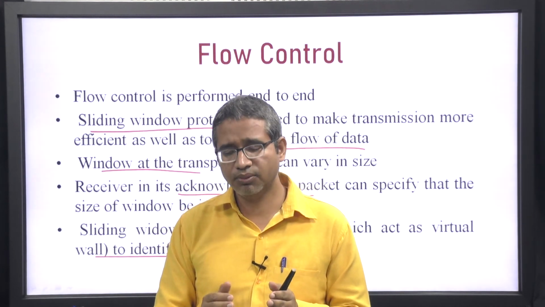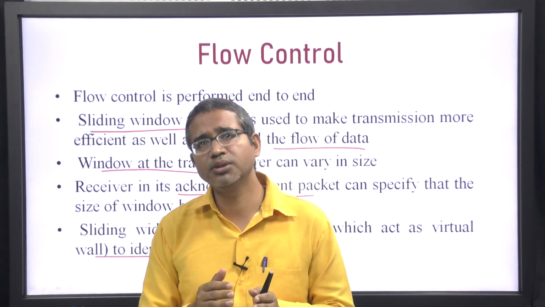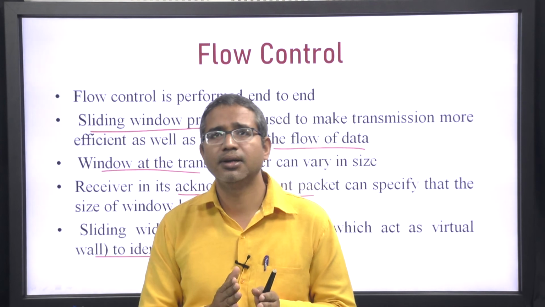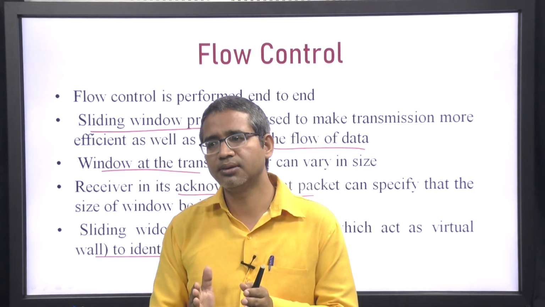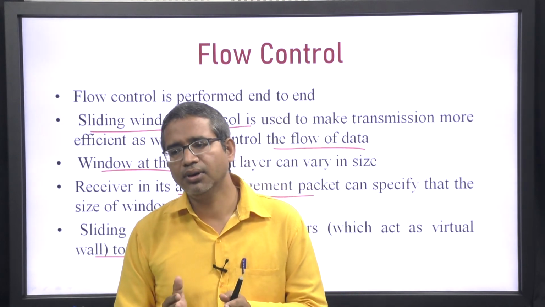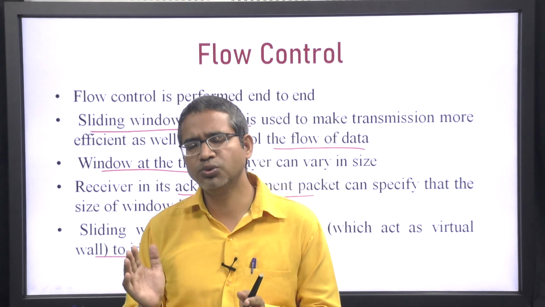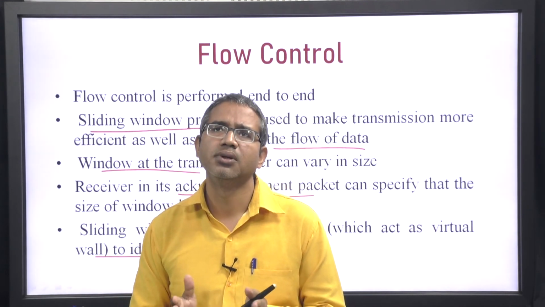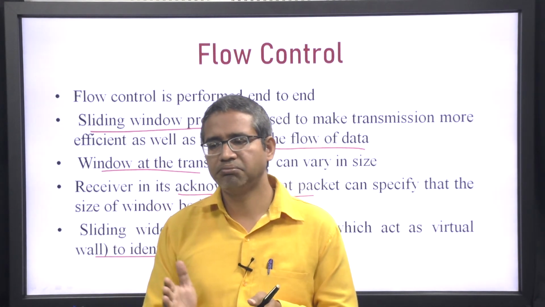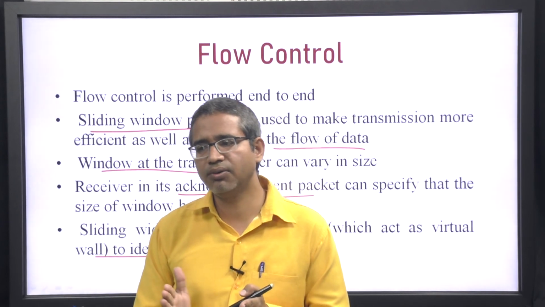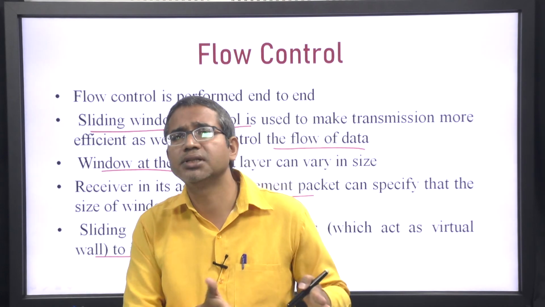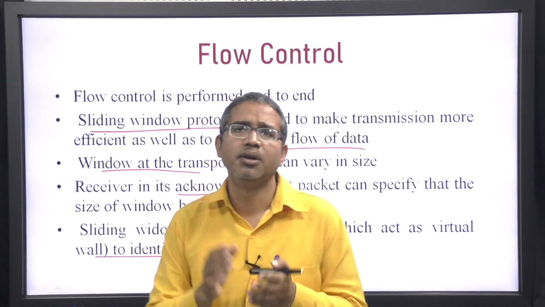The left wall moves to the right when a packet has been sent and its acknowledgement has also been received, and the middle wall moves to the right if a packet has been sent, and the right wall is used for maintaining the size of the window. Suppose the left wall has been moved and you have kept the window size fixed, then the right wall will move by the same amount through which the left wall has moved towards the right, for maintaining the size of the window.